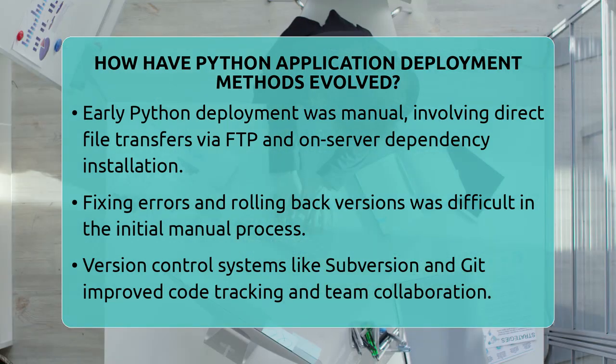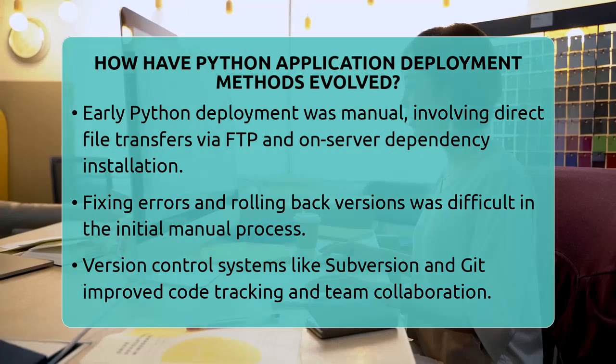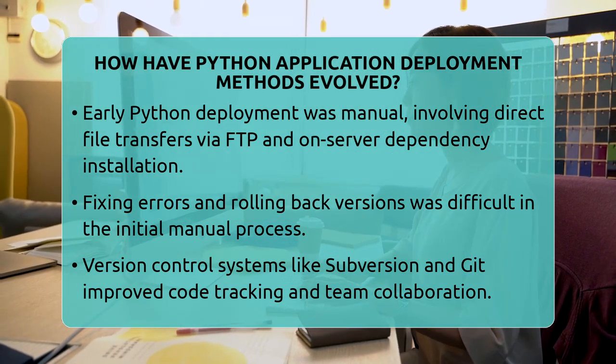In the beginning, deploying a Python application was pretty manual. Developers would copy their code files directly onto a server using file transfer tools. They would then install dependencies right on the server, often with command line tools, and restart the web server to see changes. This process was quick but could lead to errors.